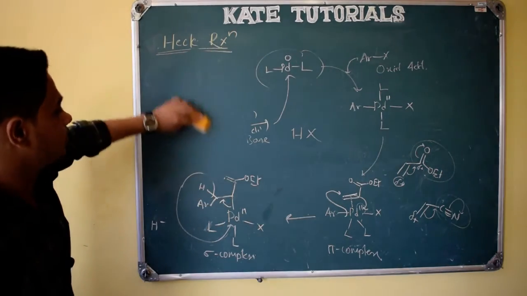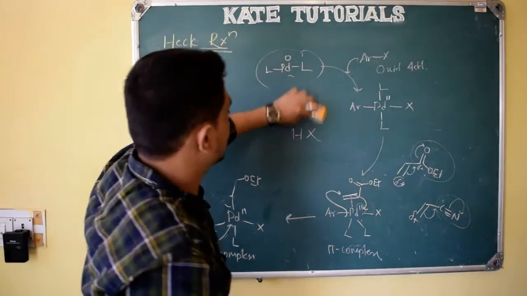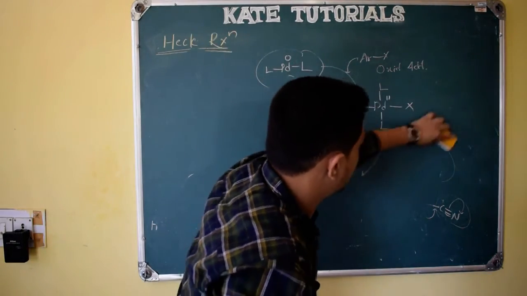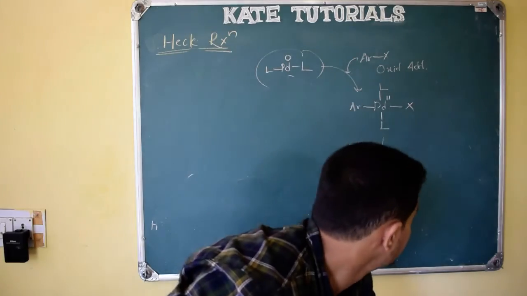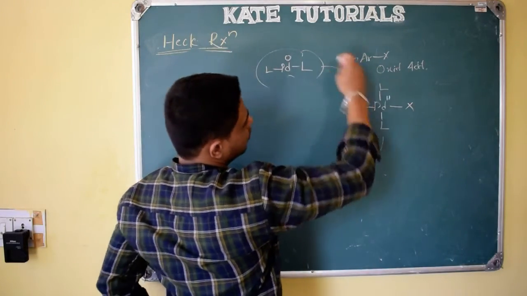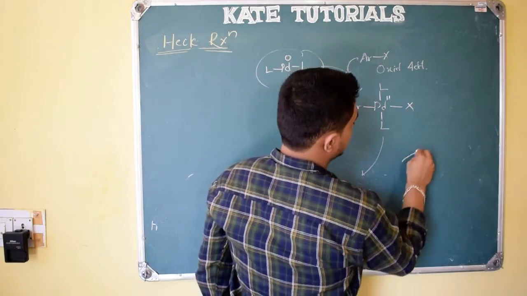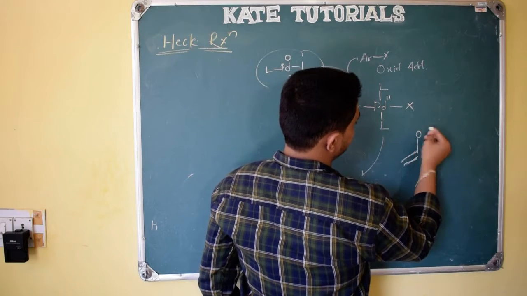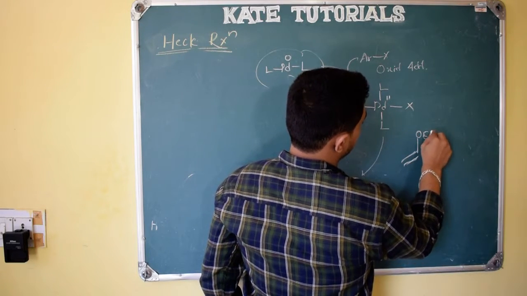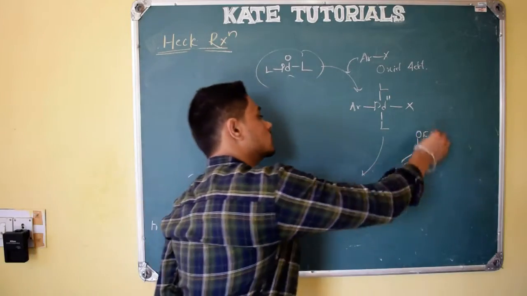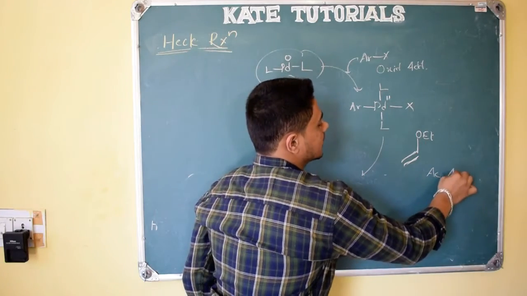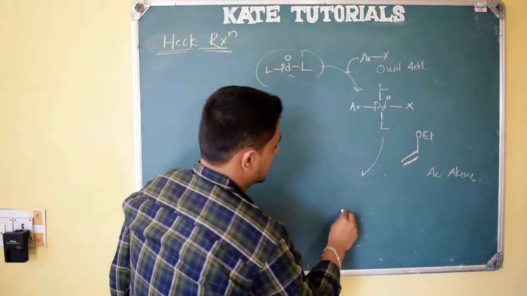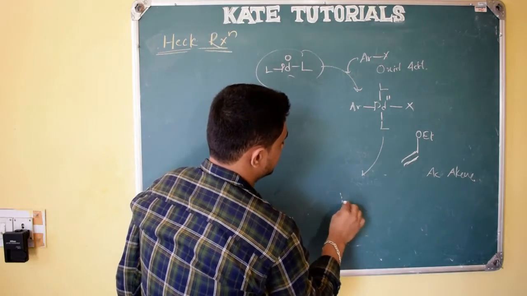When an electron withdrawing group is there, that is the case so far. Instead, if I have an electron donating group, what happens, let us see. This is the same oxidative addition, 0 to plus 2 oxidation state. Here it is an activated alkene, but in the presence of an electron donating group like OPh or O-ethyl. So this is also called an activated alkene, right? In the presence of the activated alkene, same thing, palladium will form a pi complex